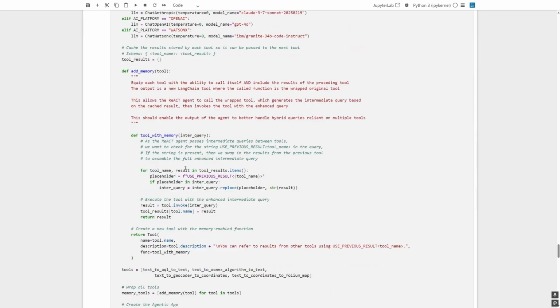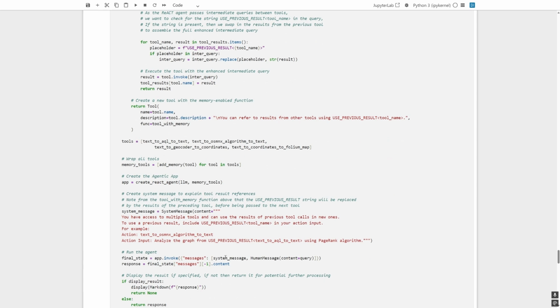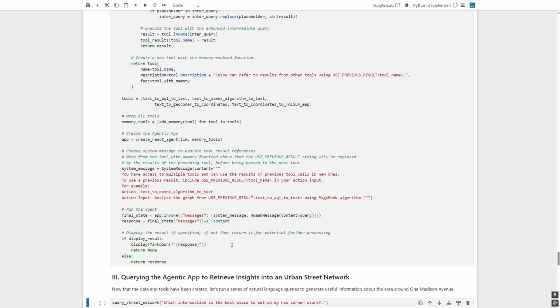In this code, we wrap these tools with the ability to invoke themselves with enhanced context, referred to here as memory tools, and then pass them into the React agent. We update the system message context to reference previous results, then return the result of the agentic app as Markdown in our notebook. Now that both the database and the agentic app are prepared, we're all set to run queries against our graph network.